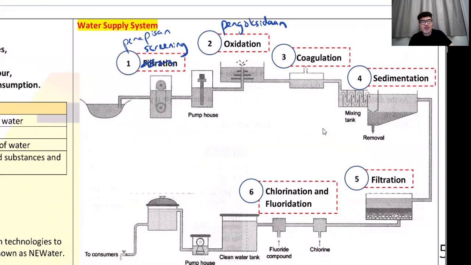Wonderful. Okay, if you want your drinking water to taste like that, then help yourself. Drink that longkang water.